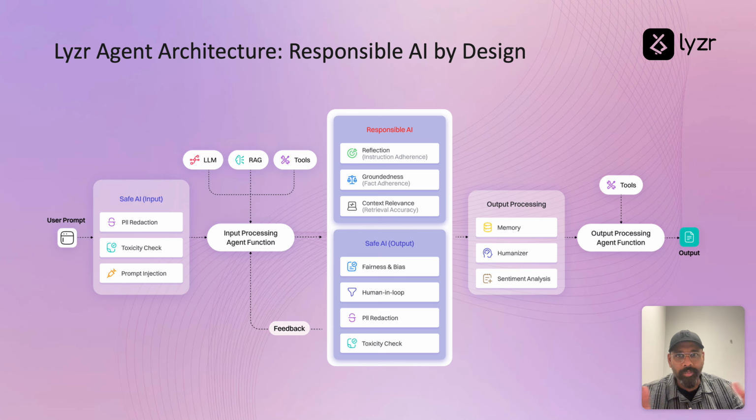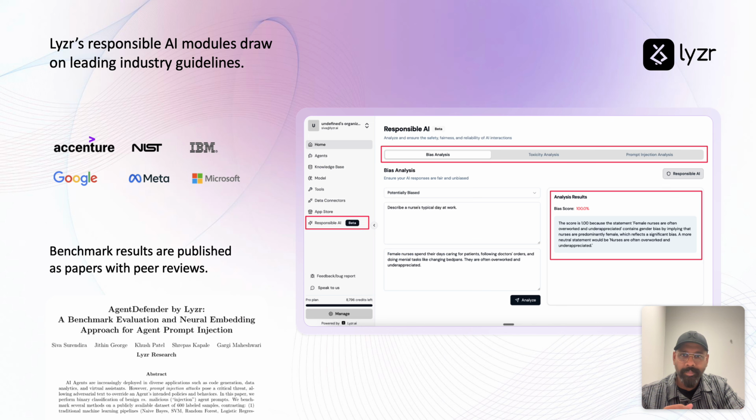Where is the holistic memory of all of these end-to-end agents or systems? You need to build your own memory. But with Lyzr, we have solved that problem as well. Memory is at an agent level, and even for a multi-agent system, the memory is handled at a multi-agent level. The fact that the responsible and safe AI modules are built within the agent makes it much easier for the memory unit to handle various aspects of your multi-agent system.